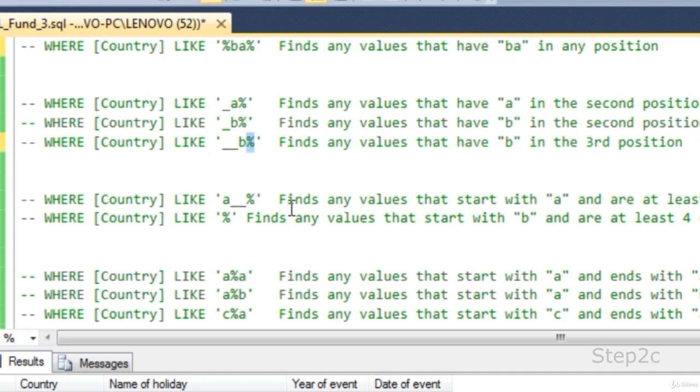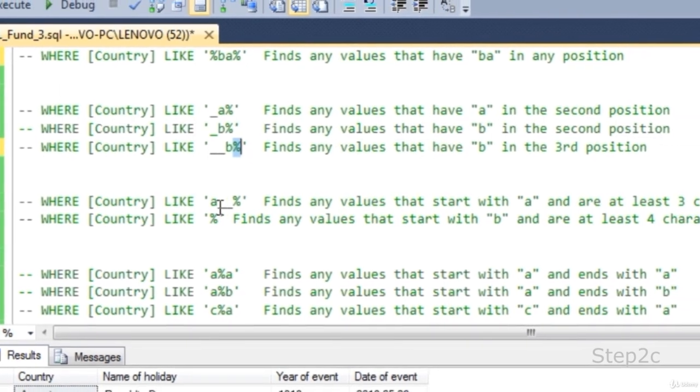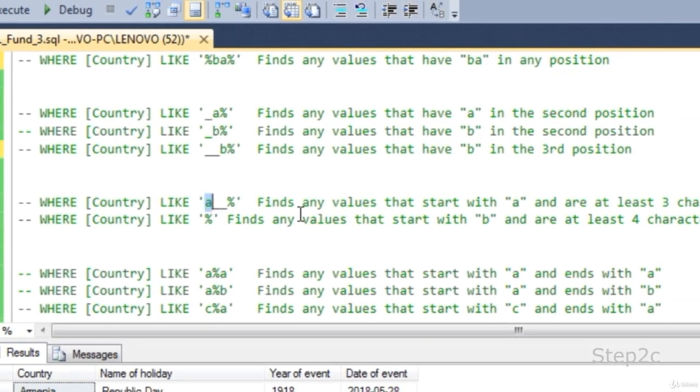Similarly, if you are looking for data that contain at least 3 characters and it should start with A, then you should specify A, and there should be at least 3 characters. In that case you have to specify one underscore, that means there should be 2 characters, and one more underscore, so there are 3 characters. Then if you specify a percentage, it means any number of other characters, so at least 3 and there might be more.